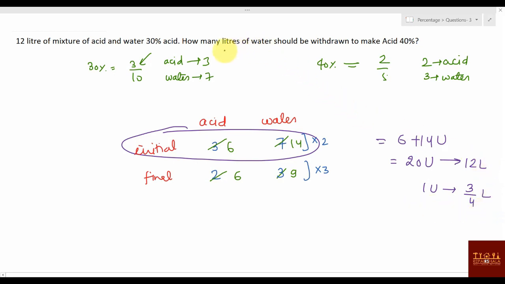What are they asking? How many liters of water should be withdrawn? How much water are you withdrawing from 14 to 9? 14 to 9, how much water are you withdrawing? You can say 5 units. 5 units of water you are withdrawing, so 5 unit value will be what? 5 into 3 by 4, right? Yes or no? So 5 into 3 by 4 means 15 by 4, that is 3.75 liters should be withdrawn. I hope it is clear now, right? If you have any doubt, please let me know.